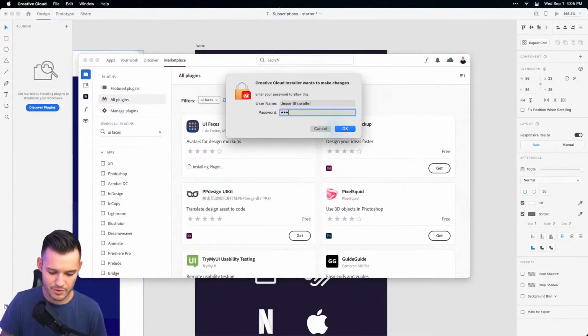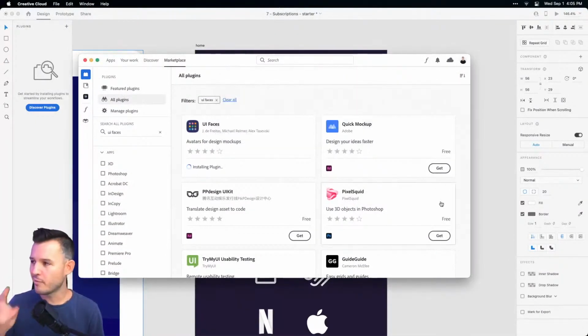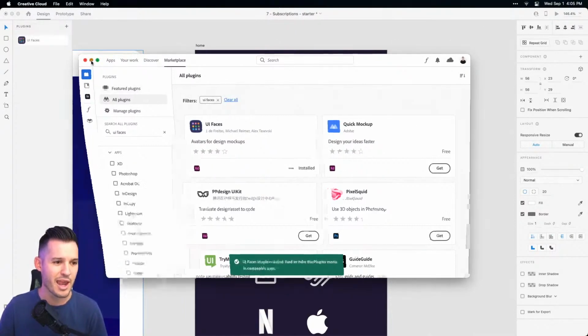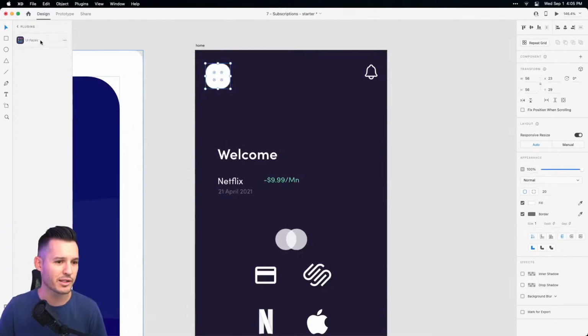This is what happens, folks. Make sure that when you get a new laptop, you take the time and set a few things up, all right? Otherwise we're stuck here. And we got UI Faces. That happened pretty quickly, all right?